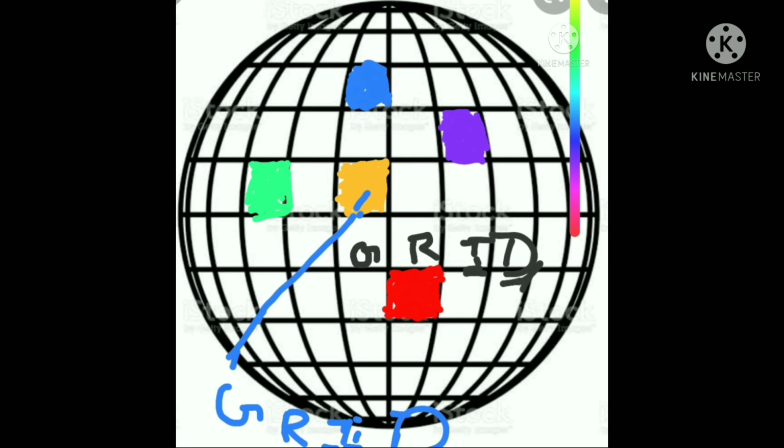Okay children, the advantage of this is that longitudes help to locate places, and time is also very useful.